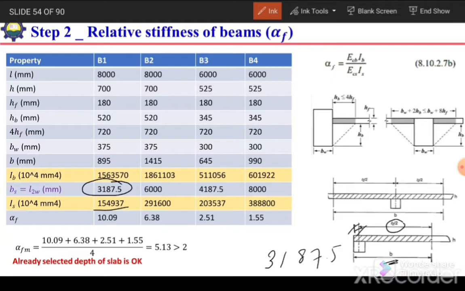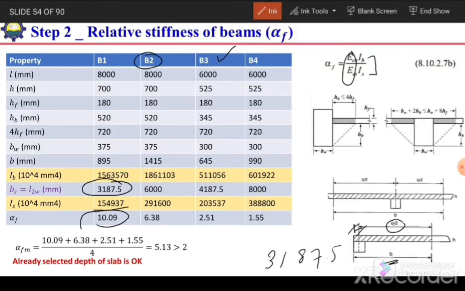The value of IS is this one, and then we take the ratio, because alpha F is equal to EC IB over EC IS. If the material of beam and slab are the same, then the E value will be the same, so we are left with only IB over IS. Their ratio will be alpha F. So for B1, alpha F is 10.09. So this was the case for the edge beam. Similar calculations apply for exterior beam B3. Only the span will be interchanged.